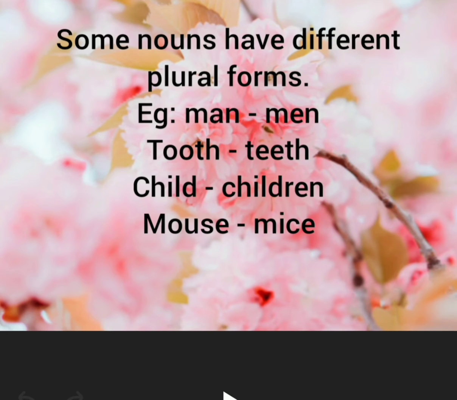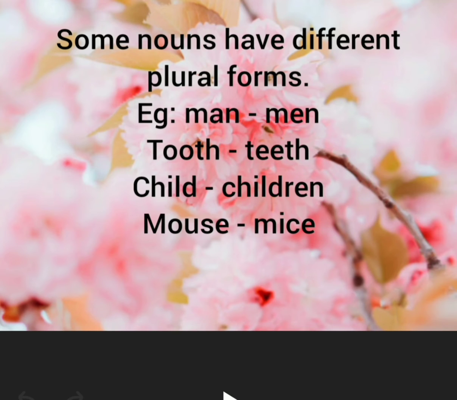Now we have to discuss some nouns that have different plural forms. For example, man, the plural form of man is men. Tooth, the plural form of tooth is teeth. The next one is child. The plural form of child is children. The last one is mouse. The plural form of mouse is mice.